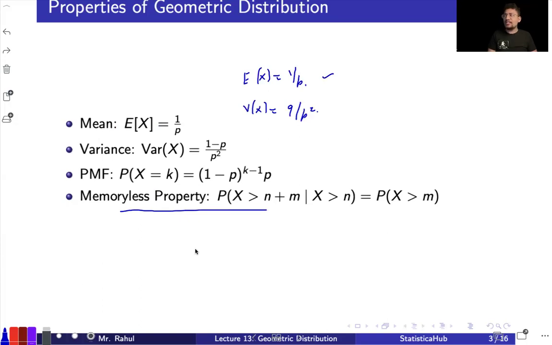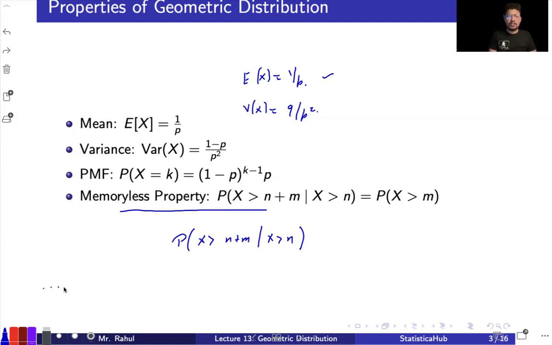Okay, just go for the statement in this particular slide only, and in the coming slides, I will be covering more about the memoryless property. So we are having probability that x is greater than m plus n, given that x is greater than n. You can think about this idea maybe the life cycle or something like this. Okay, technically you are saying that when x is greater than n, that you are not getting the first success until the nth trial, and then it is saying that you are going for m more steps.